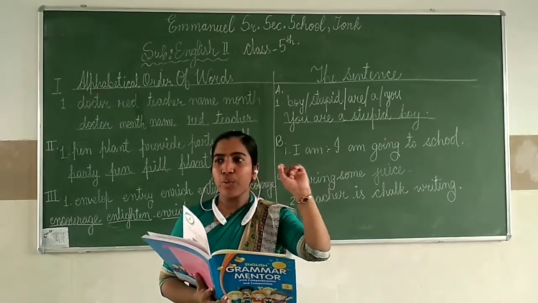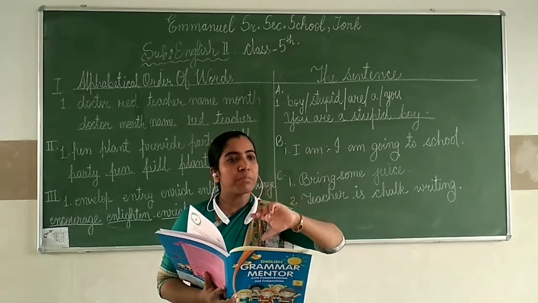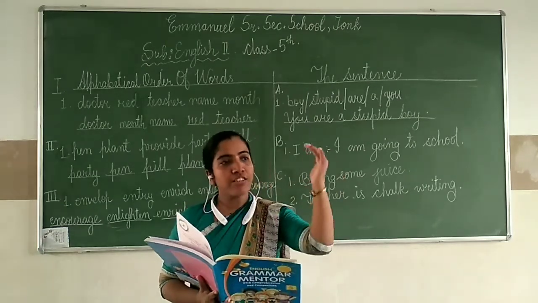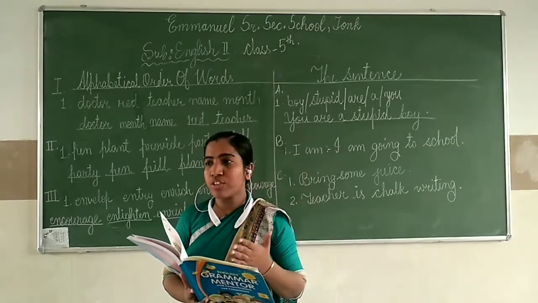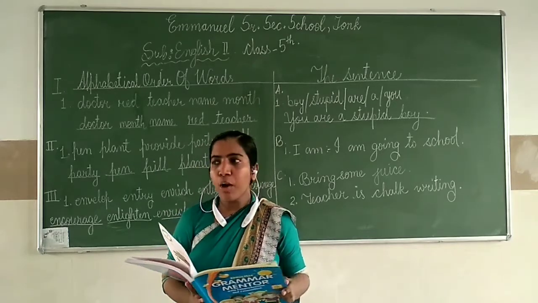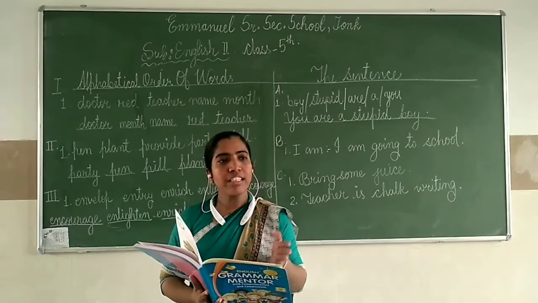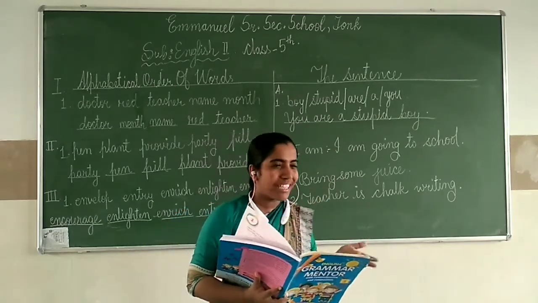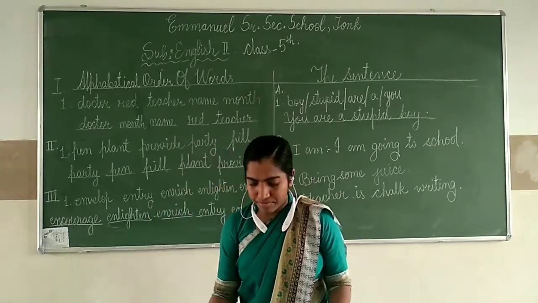It is arranged in the way the alphabets are. Okay, alphabets means A to Z. These are the 26 alphabets, and in the same way we have to arrange the names and the persons or the things which are coming under the dictionary. I hope you all understood what is an alphabetical order. Yes, A to Z तक उसी order में हमें names, persons or things, anything you have to arrange in that same sequence. Is that clear?